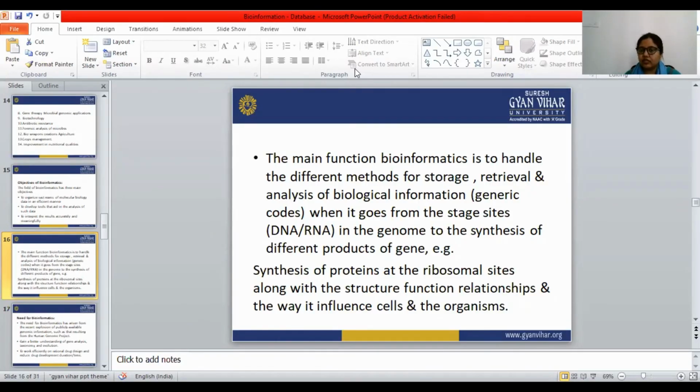So the main function is to handle the different methods for storage, retrieval, and analysis of the biological information. It goes from the sites in the genome to the synthesis of the different products of genes, the synthesis of the protein at the ribosomal sites along with the structure-function relationship and the way it influences cells and organisms. So in the synthesis of the protein, bioinformatics is also very useful.